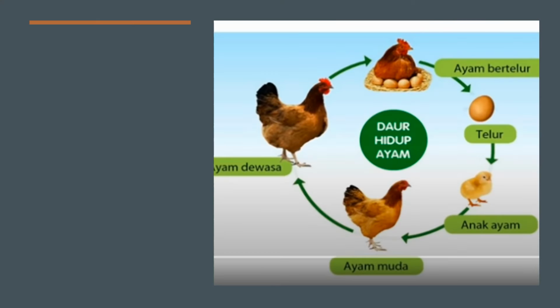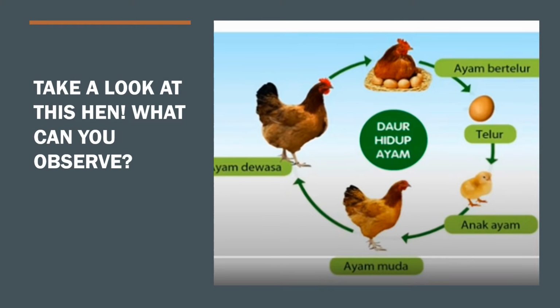The cat's appearance is still the same. Now we go to the next one, and study this one also. Take a look at this hen. What can you observe? The hen starts as the old, mature hen, and then lays eggs, and from the eggs, they break and are born into chicks, and the chick becomes the young hen, and then it becomes the old one.